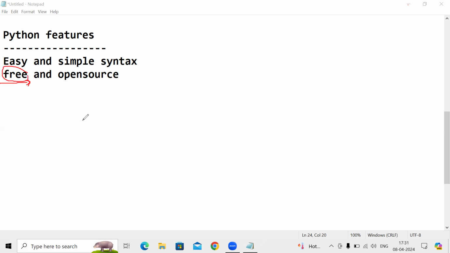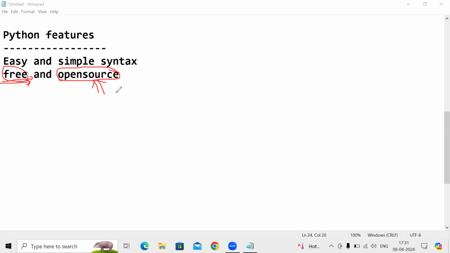Simply, you can go to the browser, type python.org, and download it. It is free. It won't cost us anything to use. And one more thing, guys, Python is open source. What is called open source, guys? Let's see what is called open source.